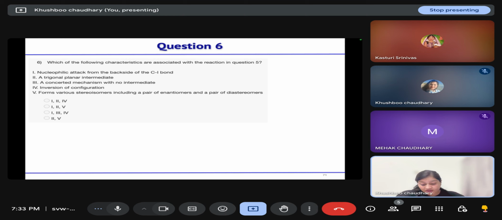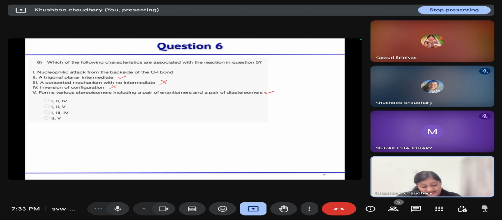No. No. A trigonal planar intermediate will form, sp2. Okay. Yeah, correct. Concerted mechanism with no intermediate? No, intermediates are forming. Inversion of configuration? No, this is not a backside attack, so inversion will not take place. A mixture may be formed. Yeah, enantiomers and diastereomers will form.